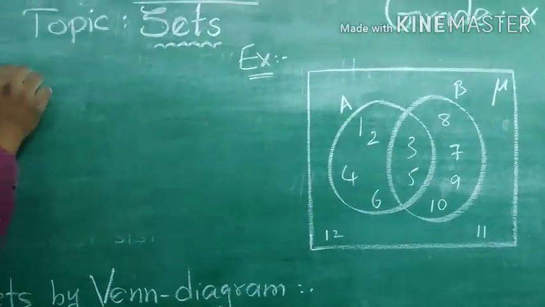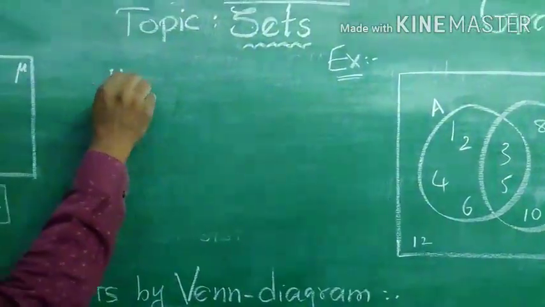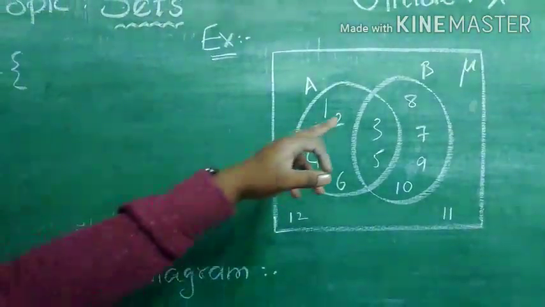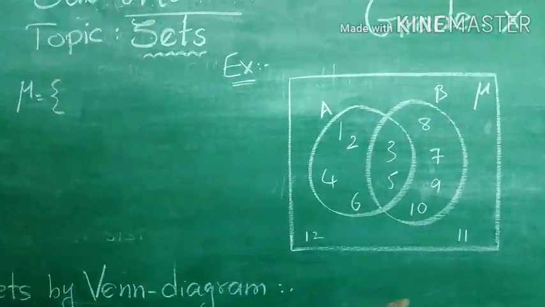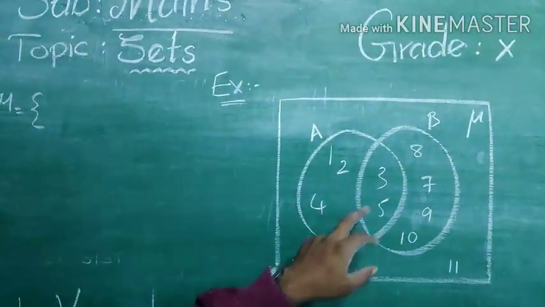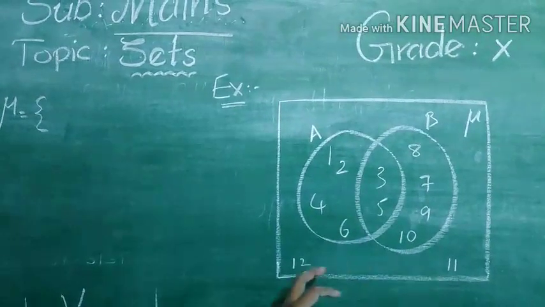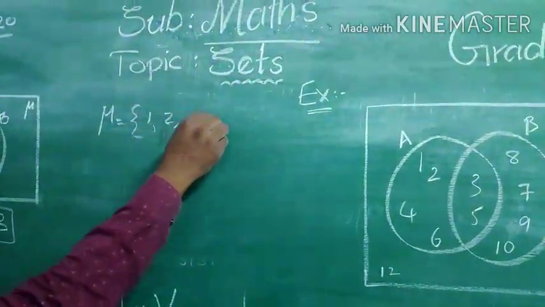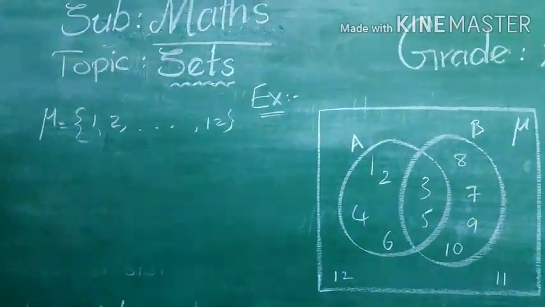Suppose I want the elements of mu. Mu means the universal set, the total elements. What are the elements? 1, 2, 3, 4, 5, 6, 7, 8, 9, 10, 11, 12. So these are the universal set elements.